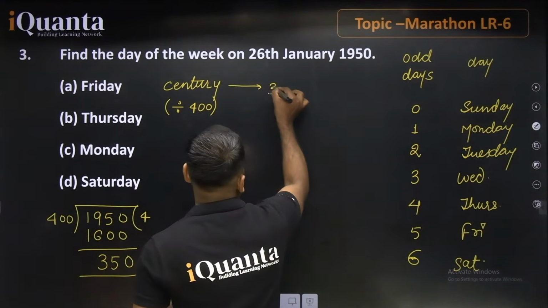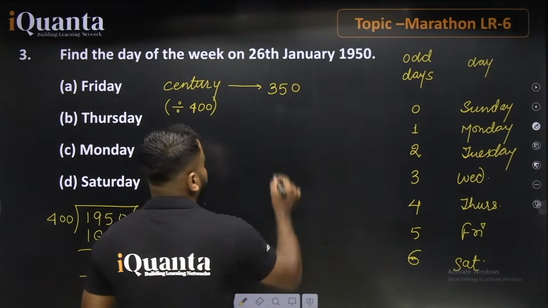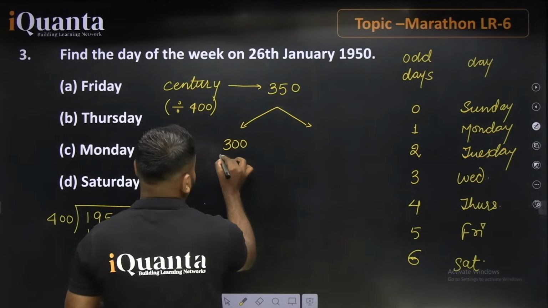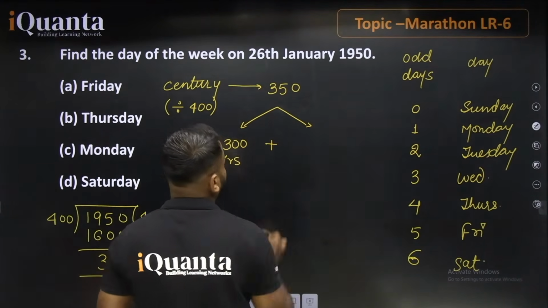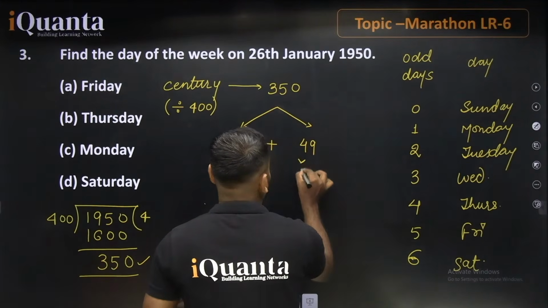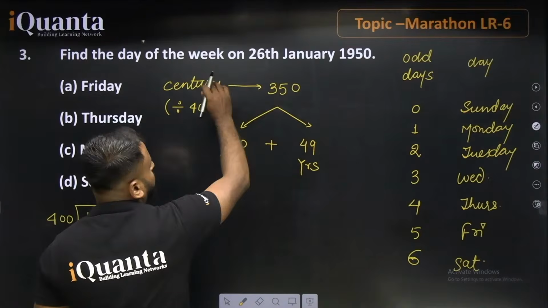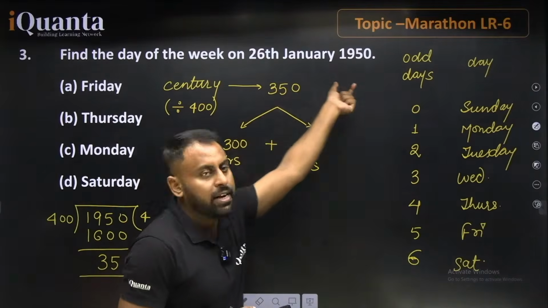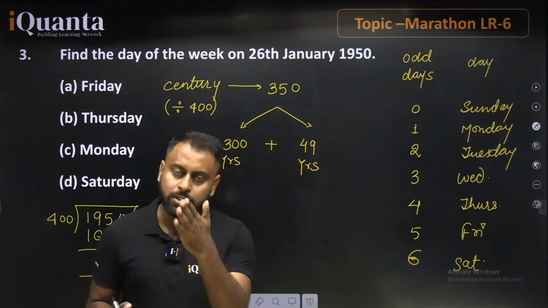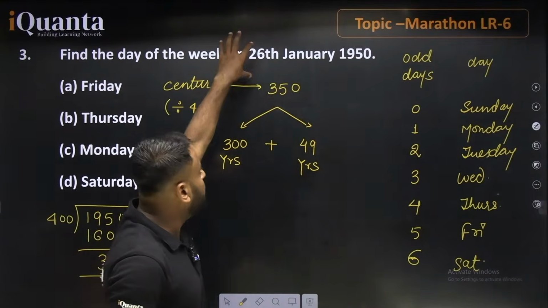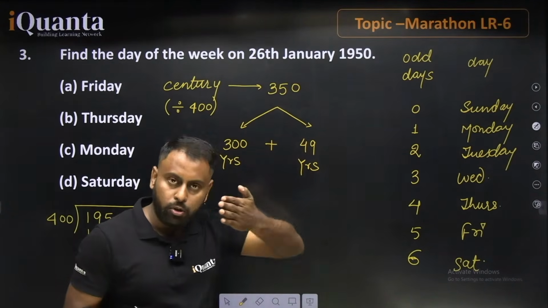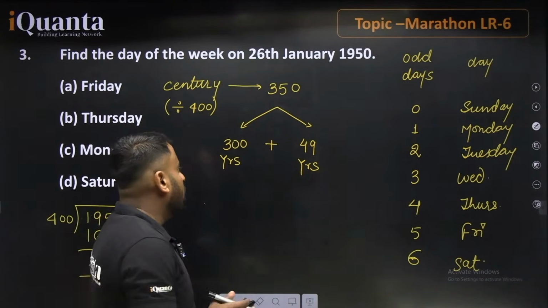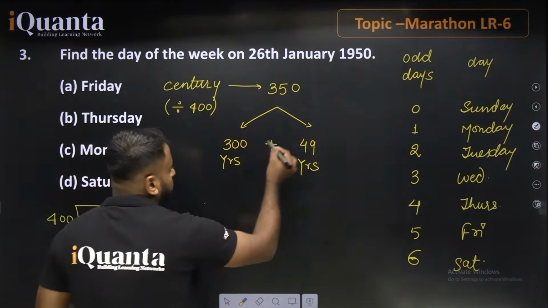Left with 350 years. If talking about 350 years, you have a total of 300 years plus 49 years. Why 49 years? Because we don't have to travel the entire 1950. We should just talk about 26 January 1950. It means that when we start with January 1950, we go till 26th of January 1950 and do not cross the complete year. So currently, we are taking it as 300 years and then 49 years.